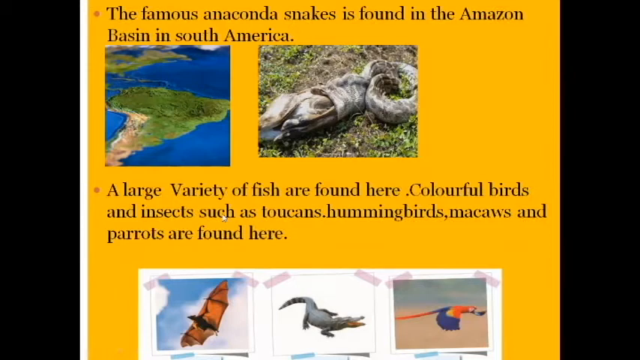A large variety of fish are found here, and colorful birds and insects such as toucans, hummingbirds, macaws and parrots are found here. Not only other animals, we can see birds and fishes also in the equatorial region.